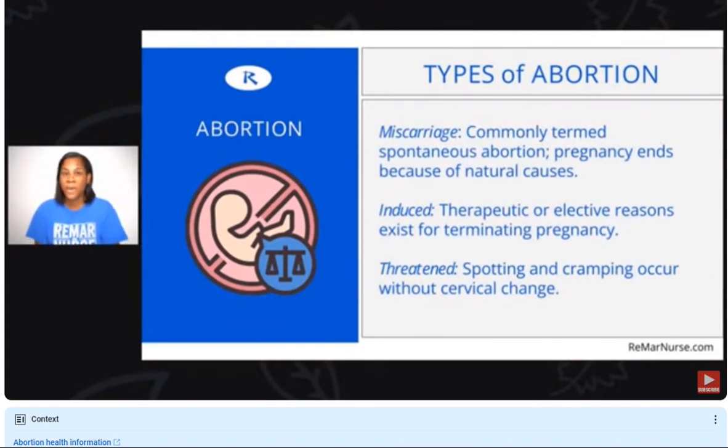So we put the mom on complete bed rest, no bathroom privileges, right? We want her to keep herself in a calm environment so that she can keep the baby inside growing until it reaches the age of viability. And that is the main nursing consideration for threatened abortion, because you don't have cervical dilation, and also the membranes of that fetus are still intact, right? So we want to preserve that.